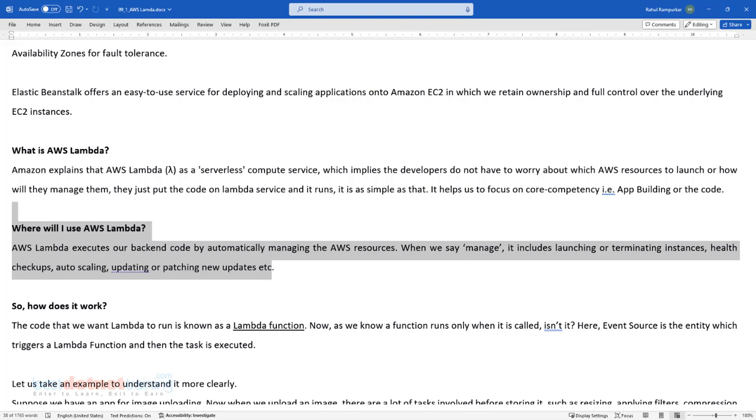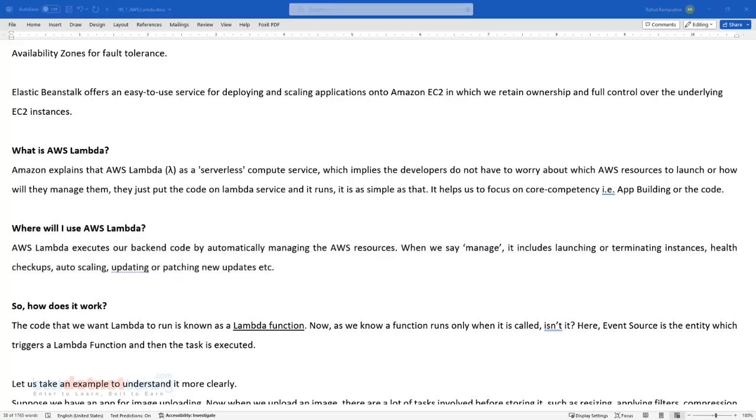So let me repeat, serverless does not mean there is no server. It basically means somebody else is taking care of your compute resources. Under the hood, AWS uses EC2 instances only. There's no magic formula there. The only thing is you are not managing them. Let me show you something interesting here.